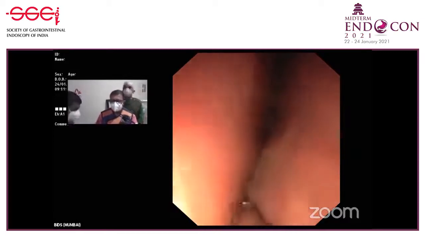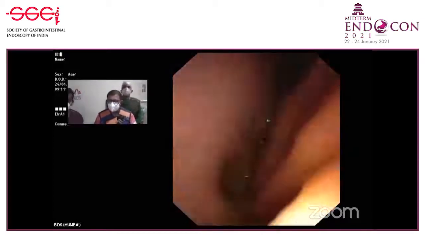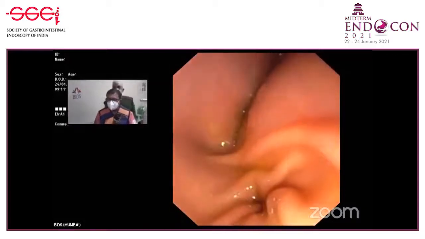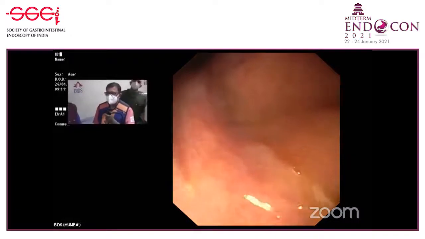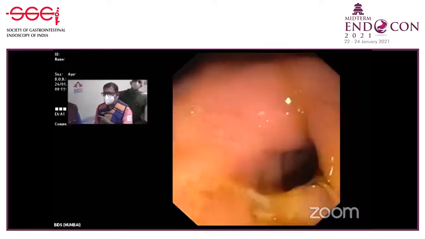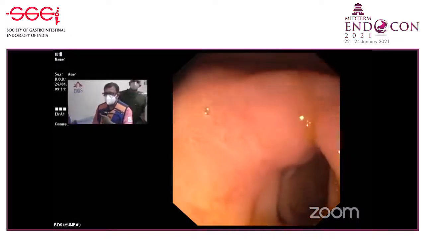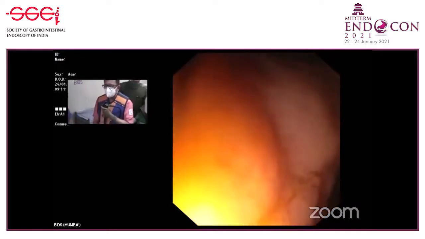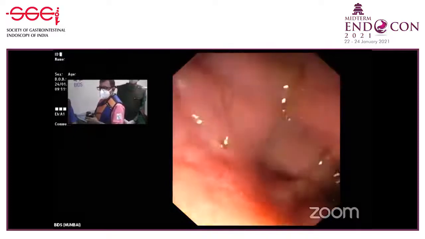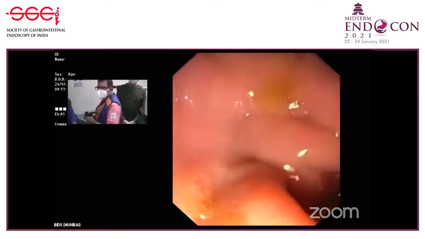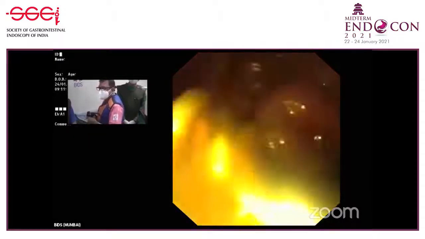So I'm going along the greater curvature of the stomach. You see here, the pylorus is below there. So along the greater curvature, then I push my scope into the duodenal bulb, push the scope a little bit more inside. Then I turn my body to the right. You start seeing the junction of the first and second part. Then I push the scope a little bit more inside and turn the body to the right. I suck a little bit of fluid which is there, and I slowly start turning the big wheel, the small wheel, to the right.